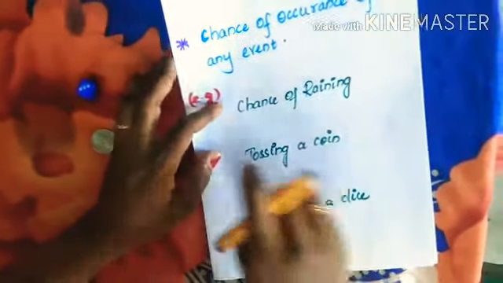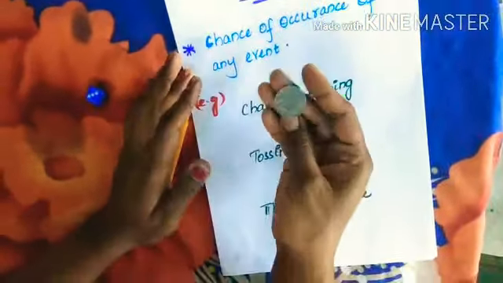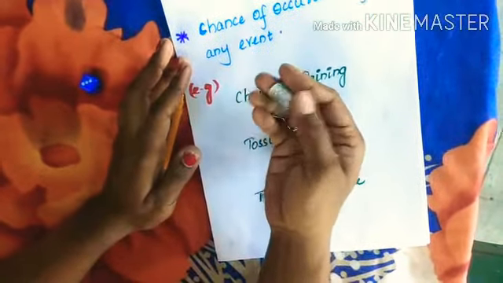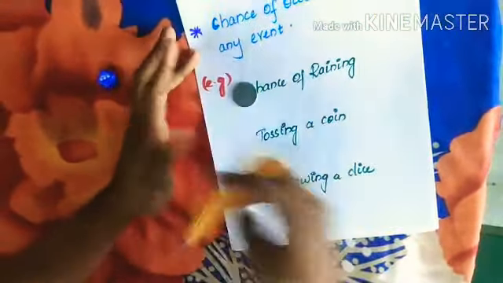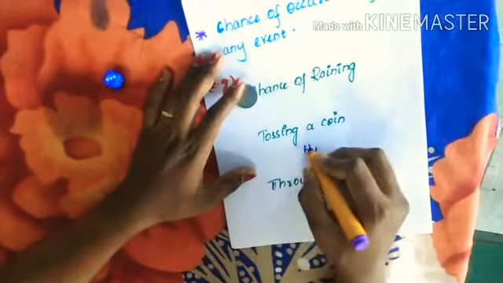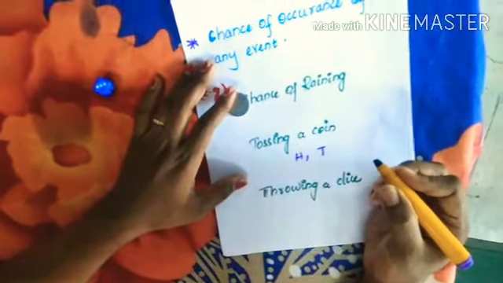Next, tossing a coin. While tossing a coin, you have two chances. What are the two chances? Either you get head or you get tail.